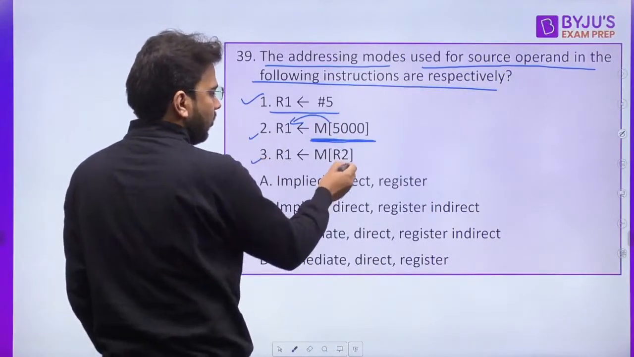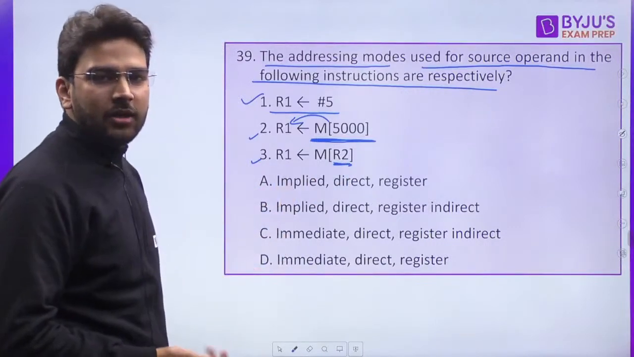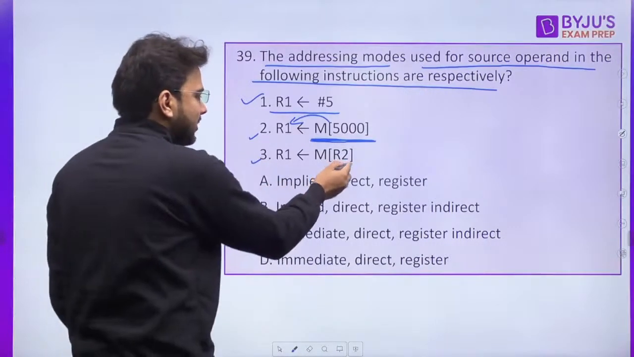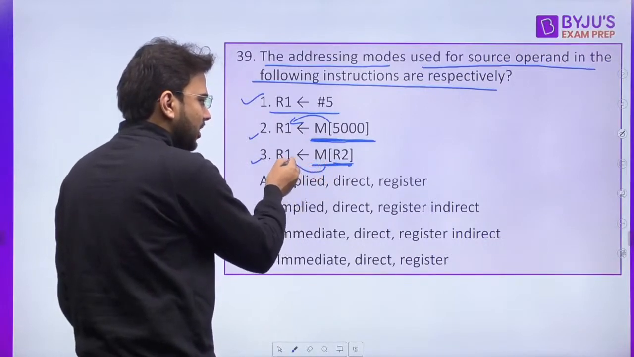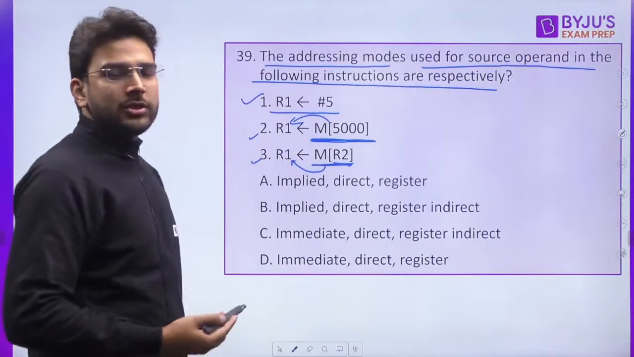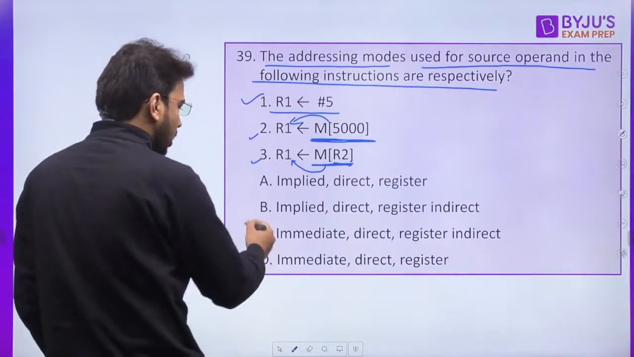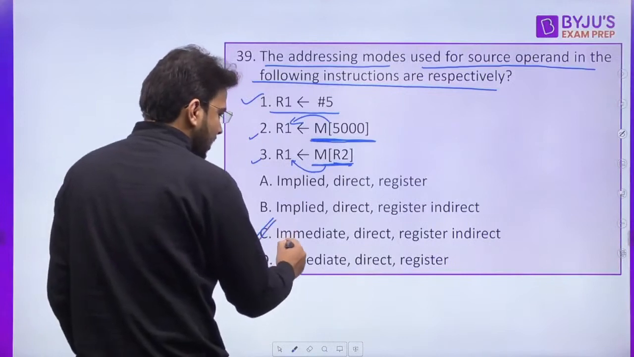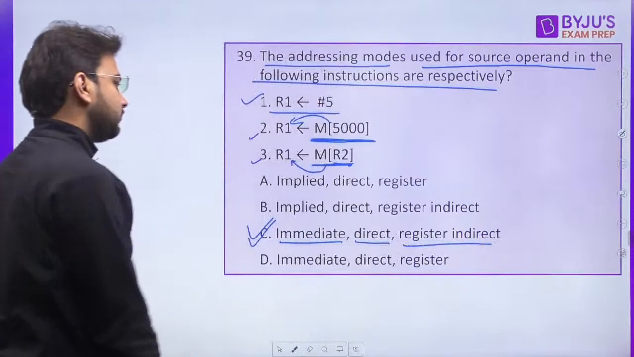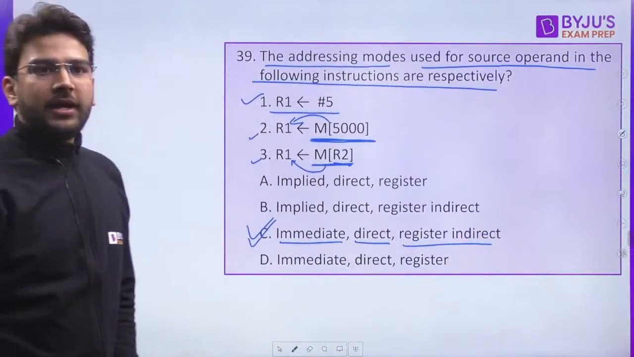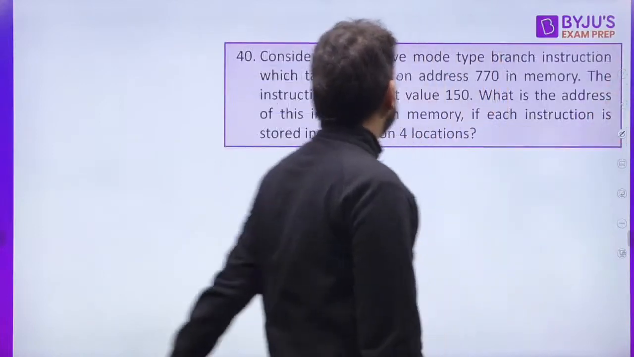What about this one? Whatever is the content in R2, that means some value is there, so for that value you have to consider that as a memory address, and then whatever is present at that memory address you are shifting into R1. So this is register indirect. Option C is the correct answer. Immediate, direct and register indirect. Is it clear? Any doubt, anyone? Let's proceed to the next question now.